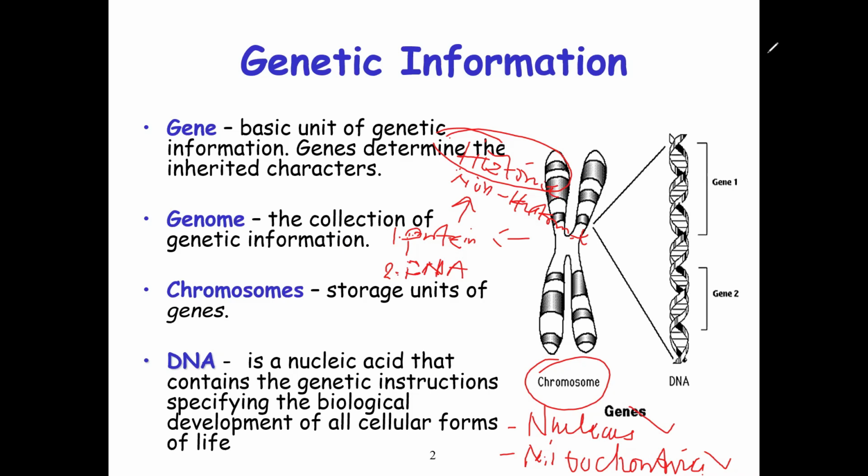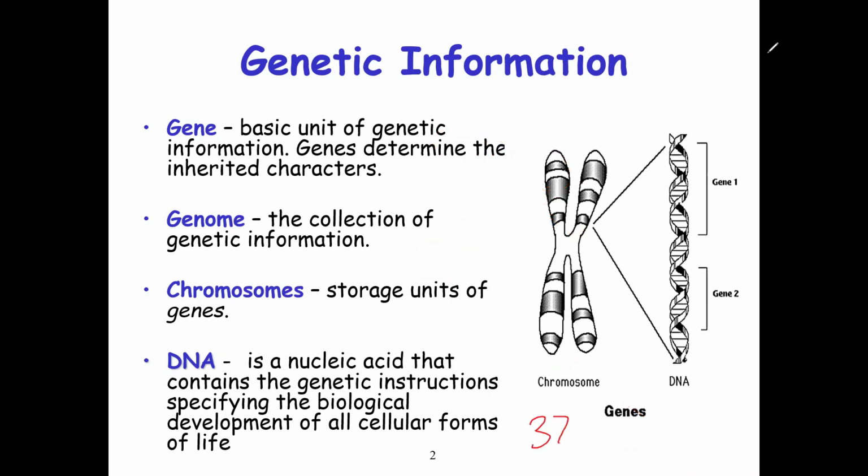And then the next is the DNA. So DNA is a nucleic acid that contains genetic instructions specifying the biological development of all cellular forms of life. So for example, in humans, we have different cell types. Generally in an average human being, there are about 37.2 trillion cells.